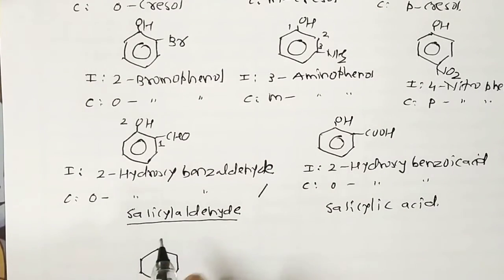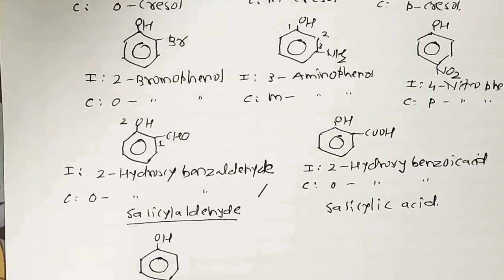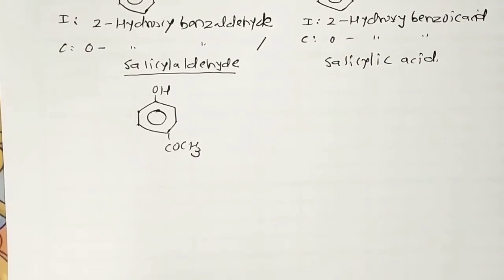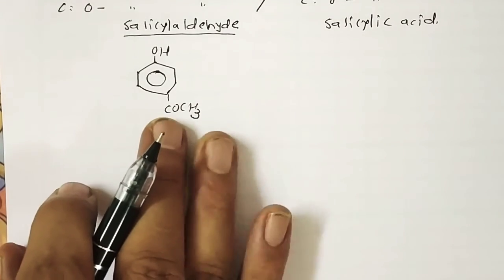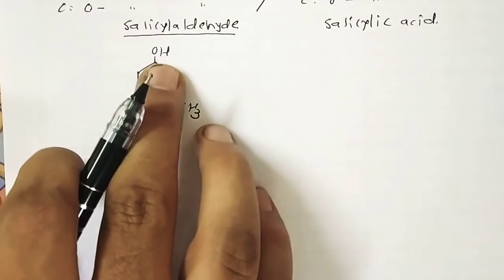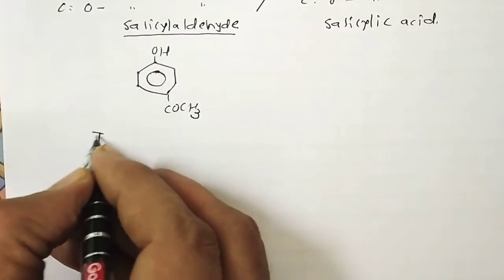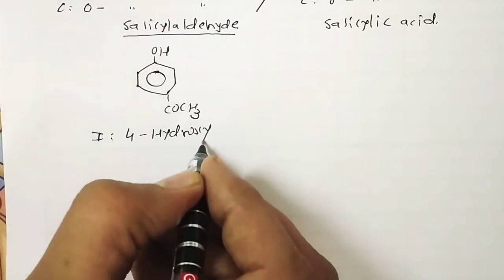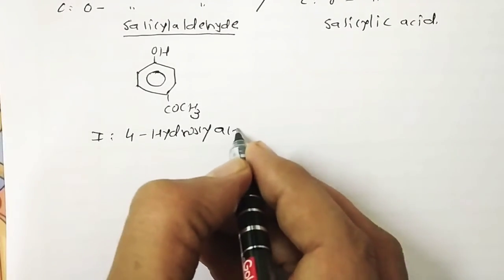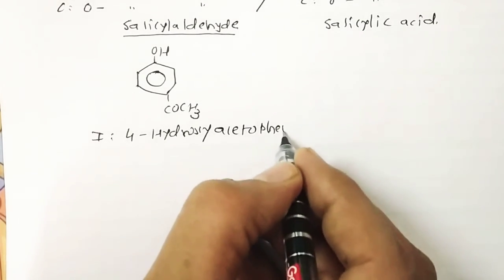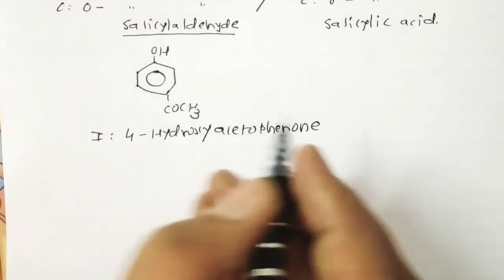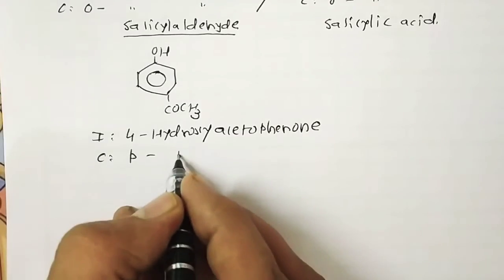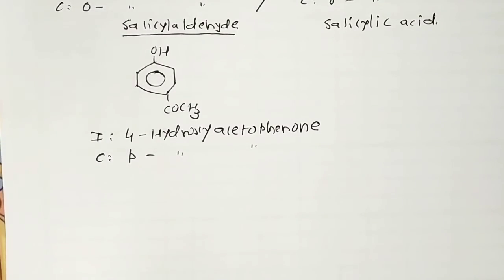In the same way, for example, if I have an OH group and a COCH3 group, we know that COCH3 is the parent group, so it's a hydroxy compound. So the IUPAC name of this compound is 4-hydroxyacetophenone, and the common name is parahydroxyacetophenone.